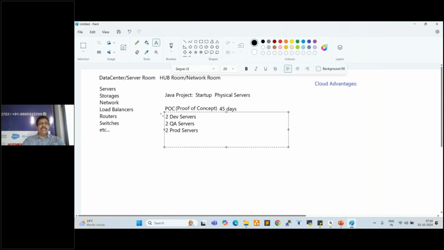So these three types of servers are the environments, right? Any like four types of environments. So five environments we can use normally. So these are the very basic environments, and these are very important. So development, QA, production, minimum at least three required.